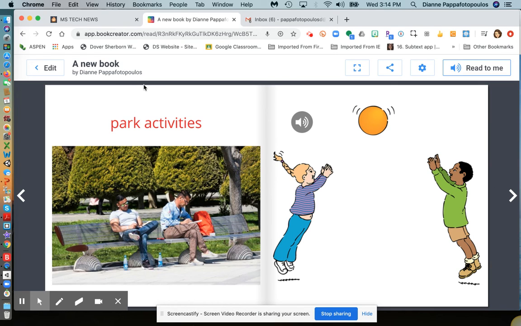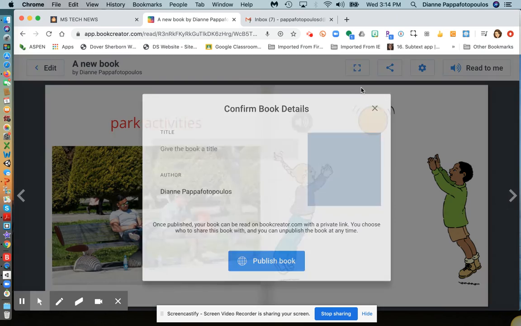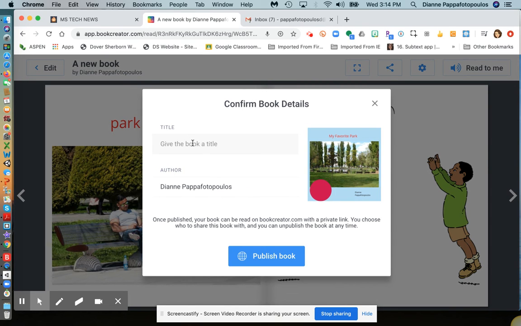All right. So at this point, I need to publish online or download as an ebook or print it. But I need to publish online in order to share this to places like Google Classroom. So I'm going to select Publish Online. I'm going to give it a title. Favorite Park.